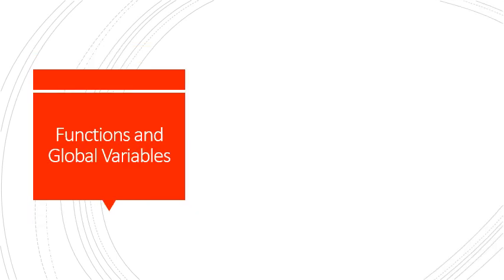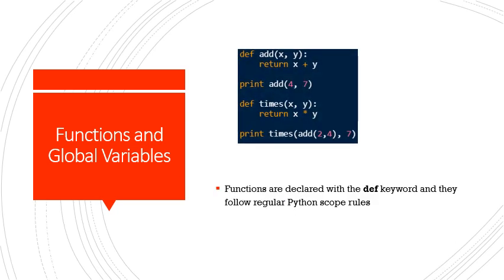Next, we have functions and global variables. Functions are declared very similarly to any other scope. You set the keyword define, which sets it as a function, the def here, the name of the function, in this case add, the variables it receives, in this case x and y, and then the colon to define the start of the scope. And then after that, just like anything else, everything is tabbed. Everything that is tabbed is part of its scope. In this case, the function simply returns x plus y.